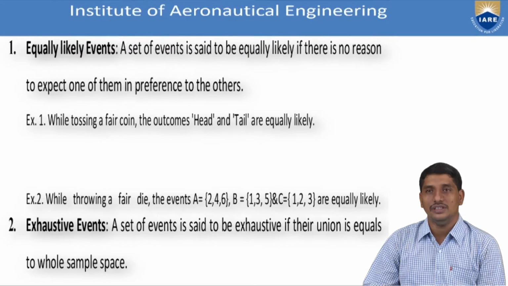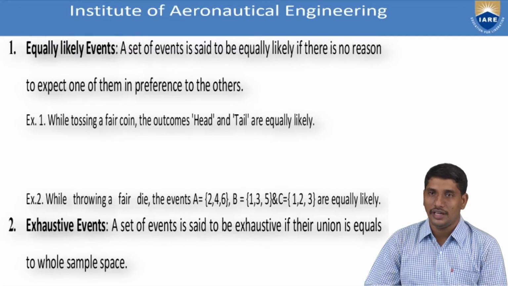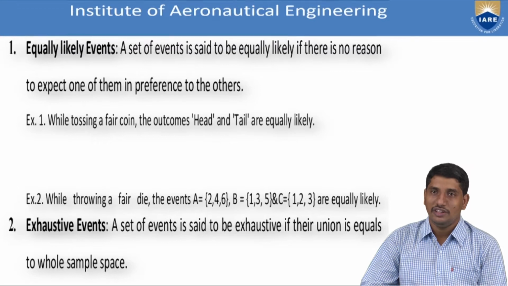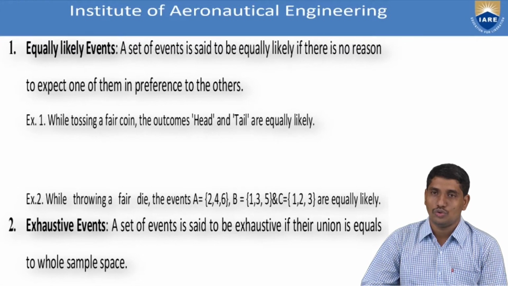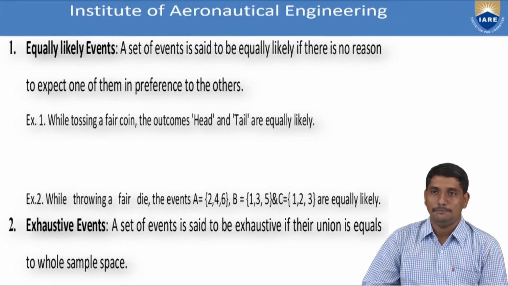The example is head and tail of a coin, because the probability of head happening is equal to the probability of tail happening. In the same way, you can see another example: getting an even number when a die is rolled has equal probability as the event getting an odd number when a die is rolled. So these two are also equally likely.